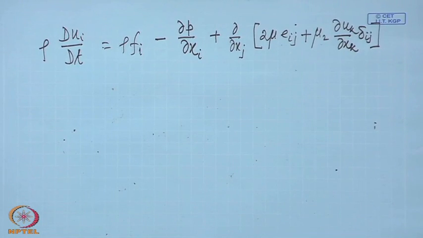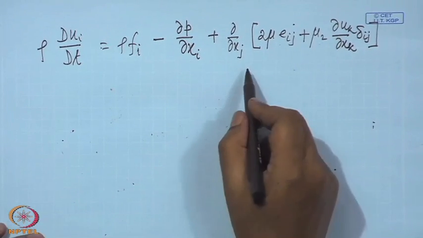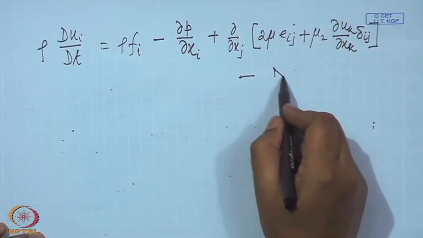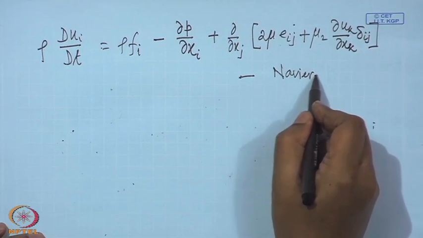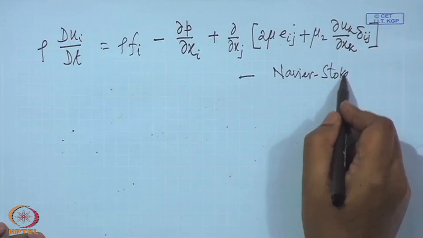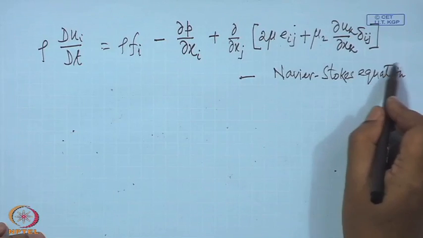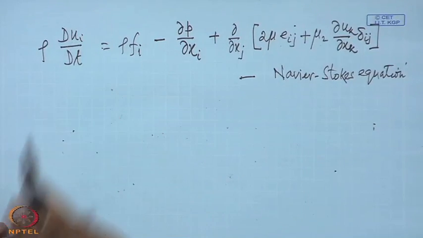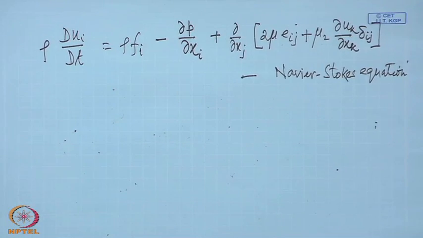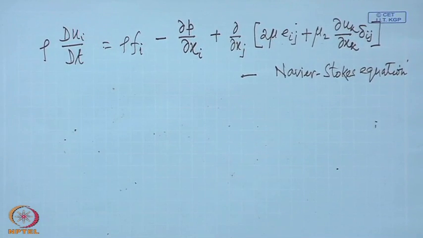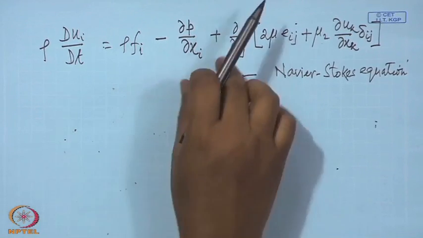Now, let us once again go back to our deviatoric stress tensor. This is the general case. This equation is known as the Navier-Stokes equations. Of course, it is a vector equation for each component of momentum. I can take the value of 1, 2, 3, each will give one equation for each direction, momentum equation in 3 directions. So, there are 3 equations here.